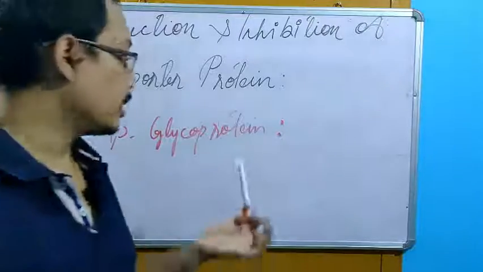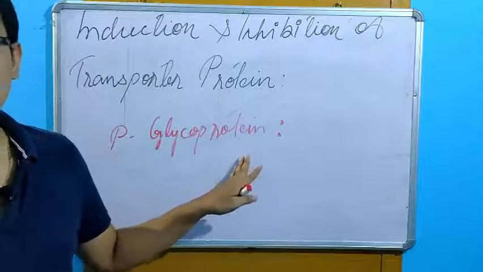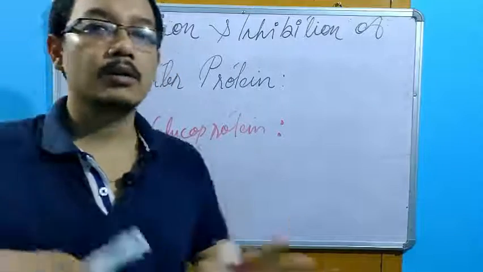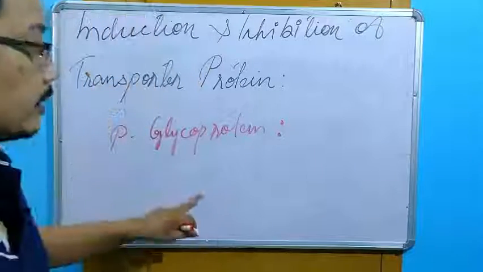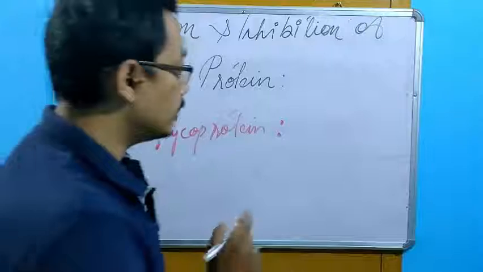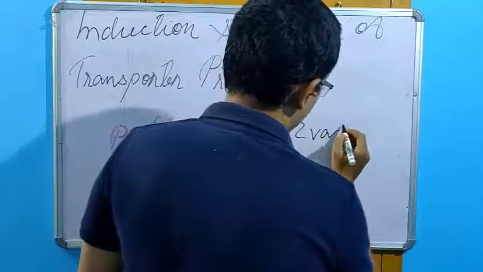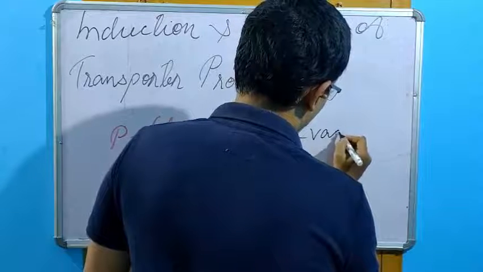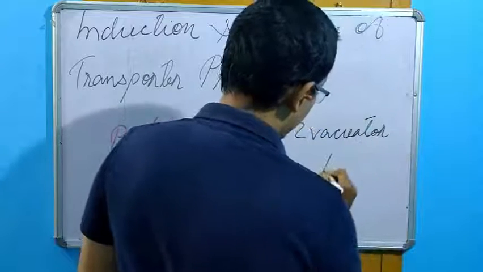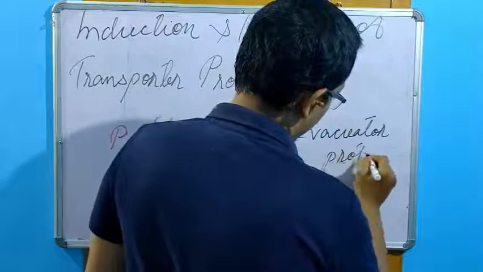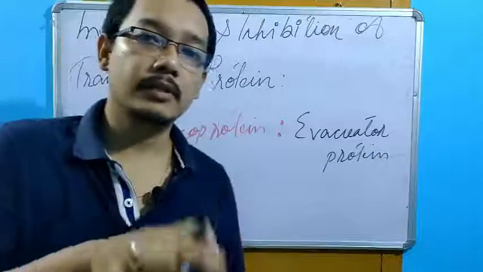P glycoprotein is a transporter protein. But instead of helping in absorption, it is doing the opposite of absorption. That is why it is said to be the primary evacuator protein. Again, it is responsible for evacuation of the drugs.